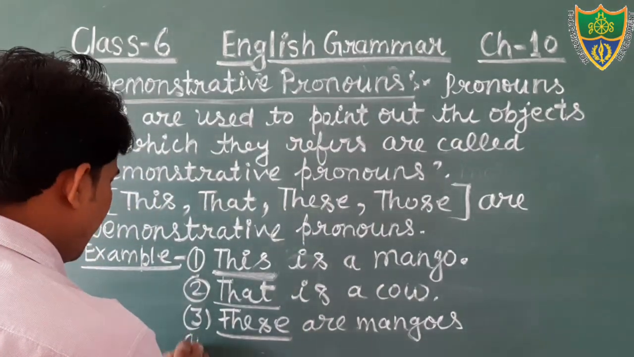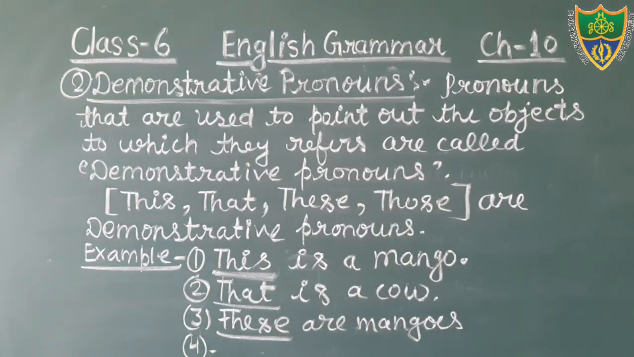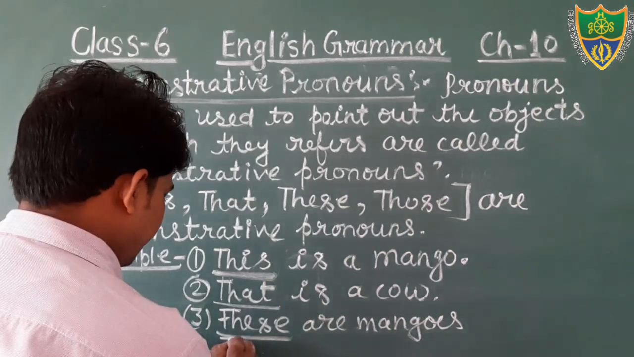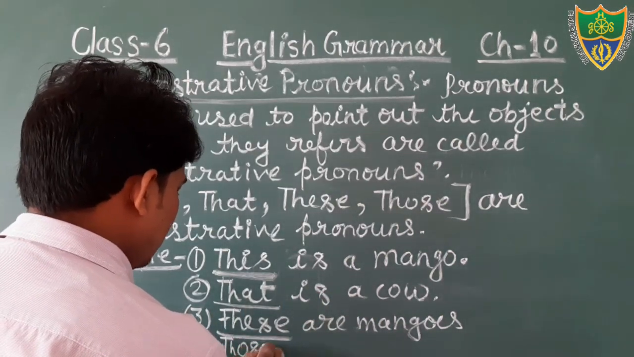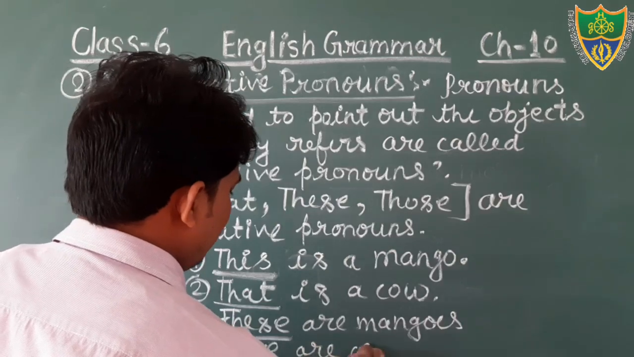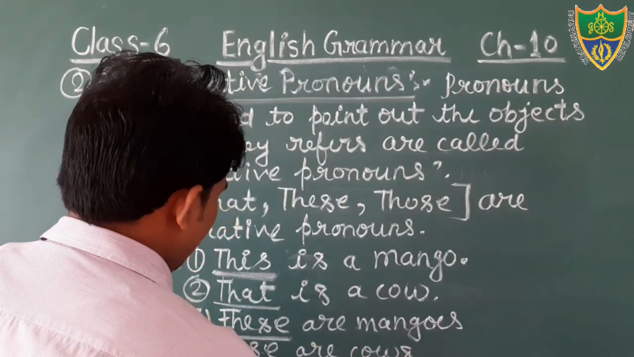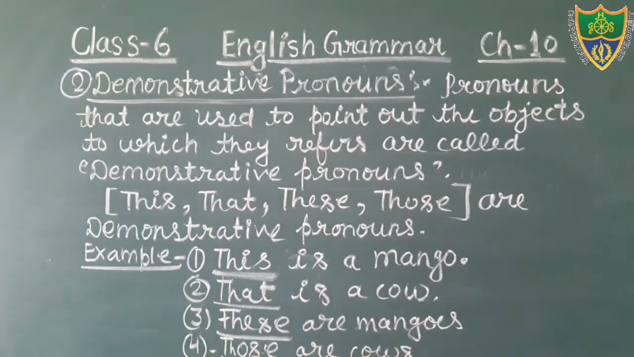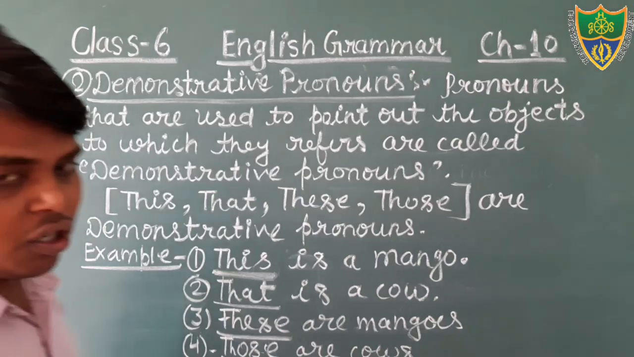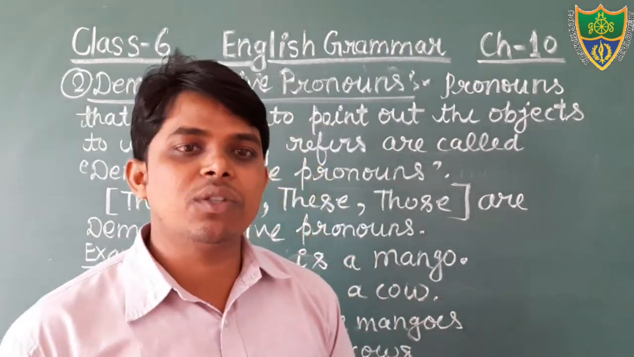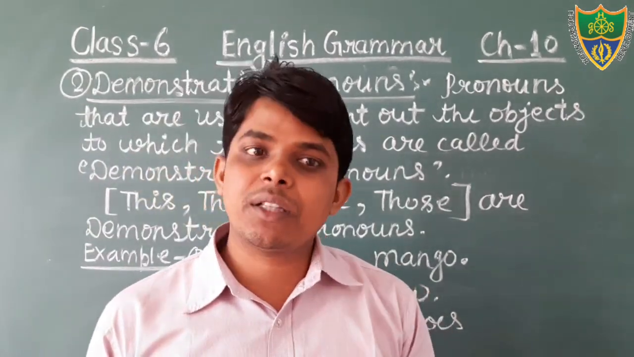And one more example, I think there is not enough space, but you could understand. Those are cows. That is plural. Okay, students, the word those is here a demonstrative pronoun because it is used to show the cows. That is in plural. I hope that you all have understood the demonstrative pronoun and personal pronouns.